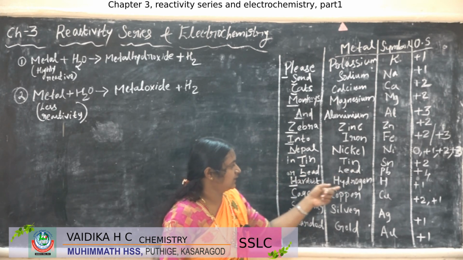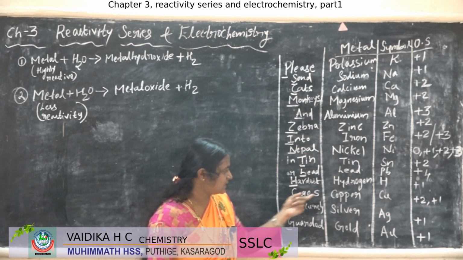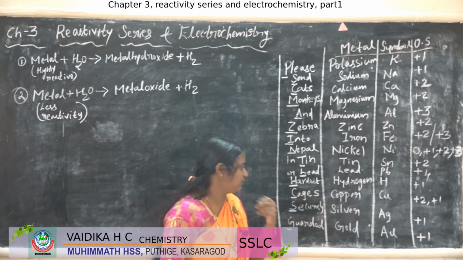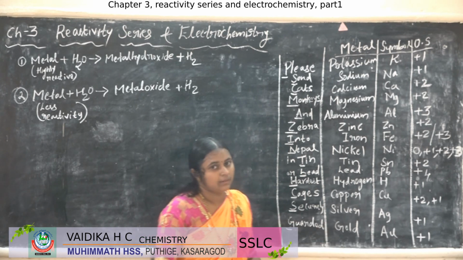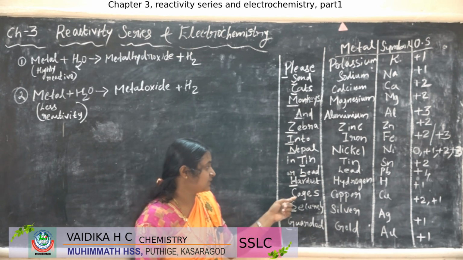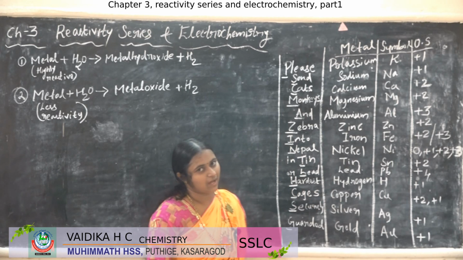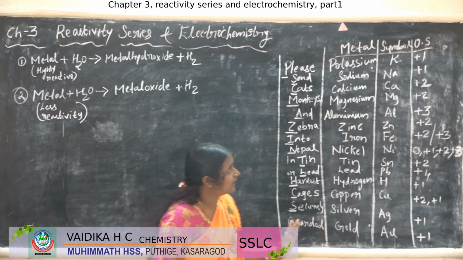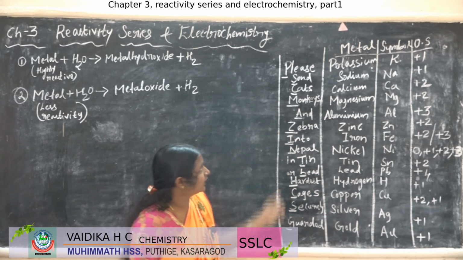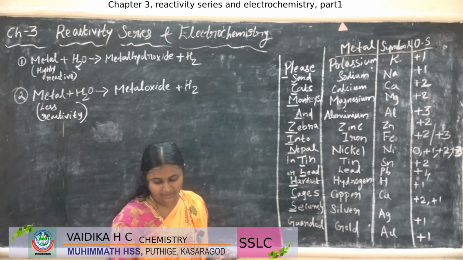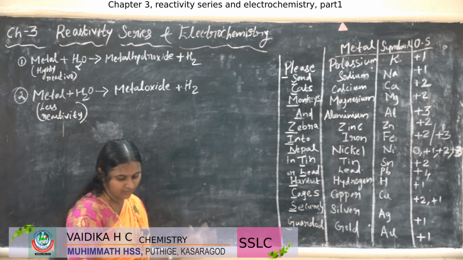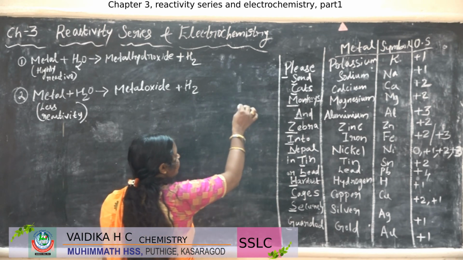Hardest, H, that is hydrogen. Cages, C, copper. Securely, S, silver. G, gold. But you have to remember that C is not for carbon, it is for copper. Likewise, you have to study the metals and also the coding sentence. If you have difficulty studying this one, you can use another one.